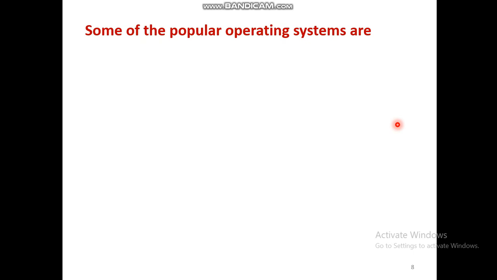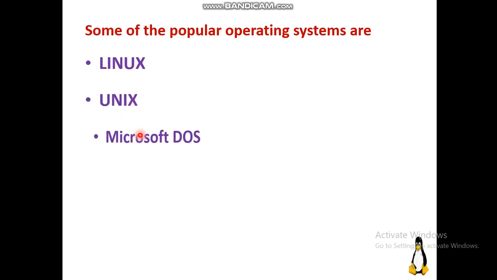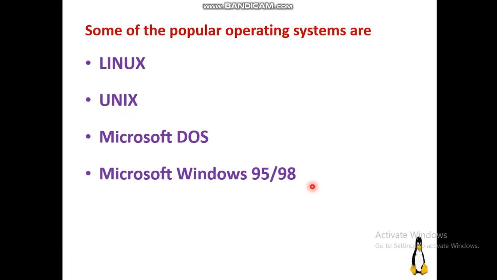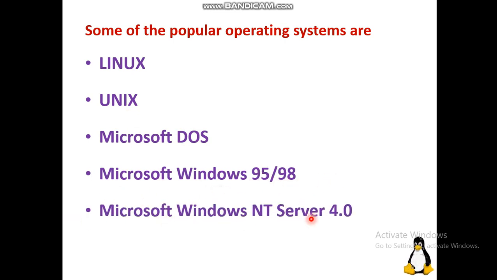Next, some of the popular operating systems that you may also hear about are Linux, Unix, Microsoft Disk Operating System, short as DOS, and Microsoft Windows 95, 98 until now Windows 10, Microsoft Windows NT Server 4.0, and the last one is Apple Mac, Apple OS.